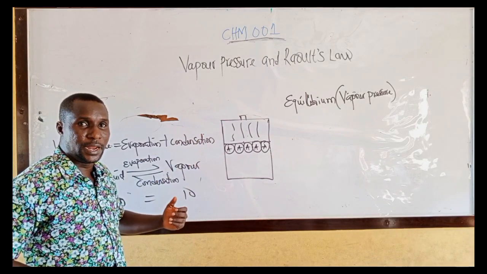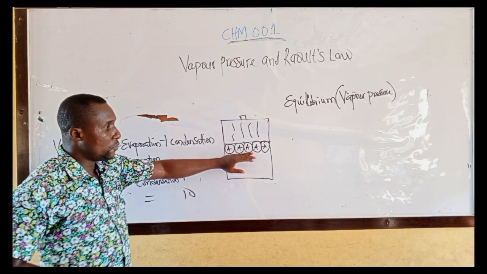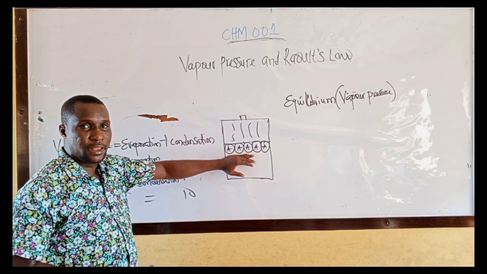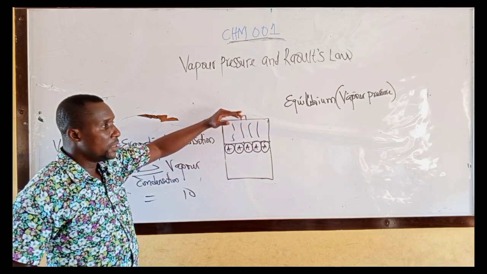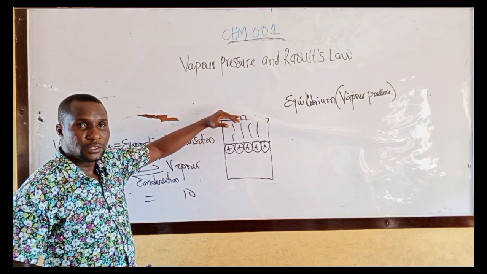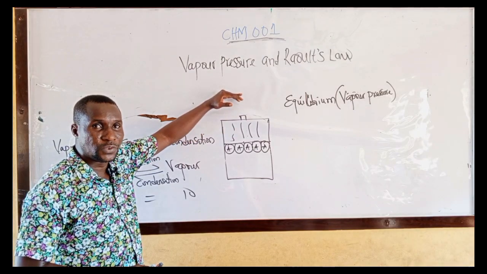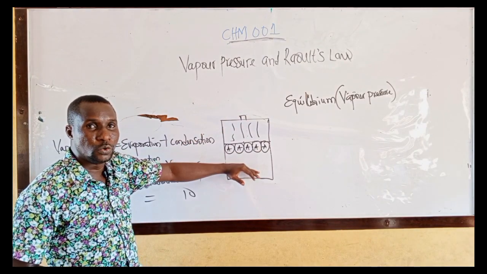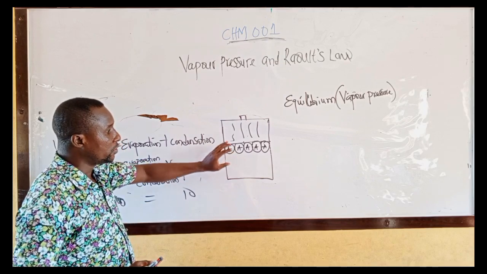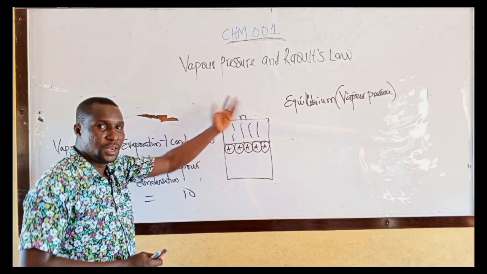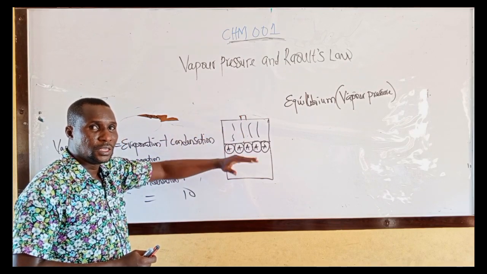In a closed container, the surface of the volatile liquid will change into vapor. The vapor has been trapped. It could not escape into the atmosphere. It will return into the liquid. Then the point at which the number of vapor leaving and the number of what?